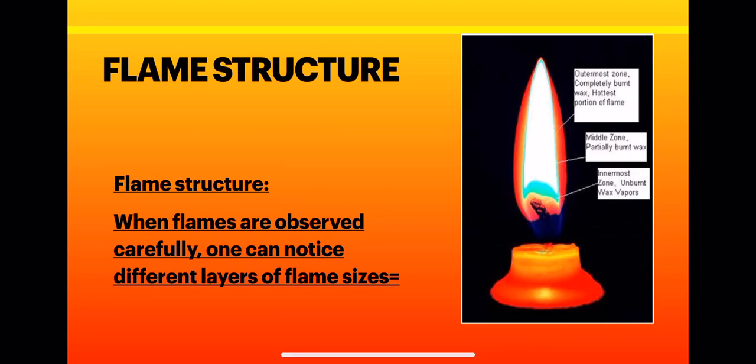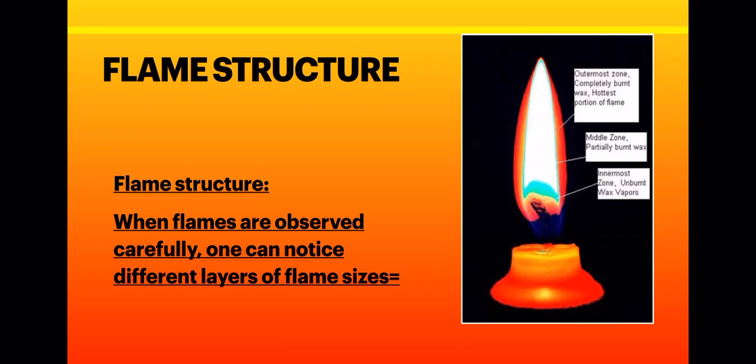Now children, we will study the flame and flame structure. First of all, you should know what a flame is. A flame is a region where combustion of gaseous substances takes place. So underline gaseous substance here, because whenever gaseous substances or vapors are there, only then is the flame formed.